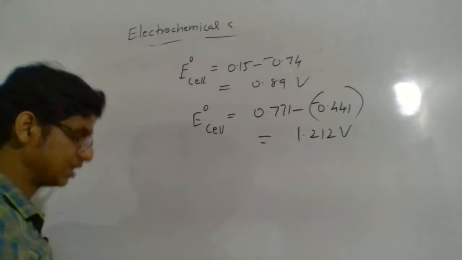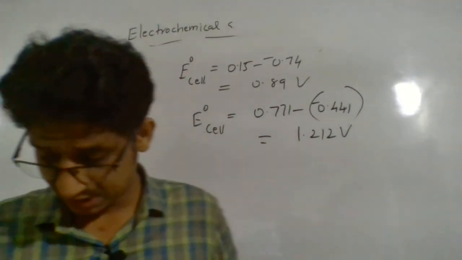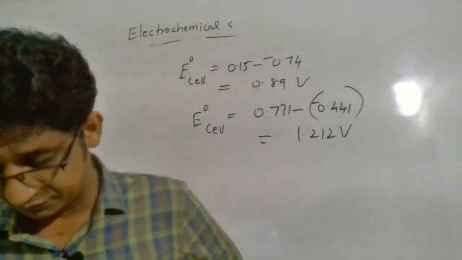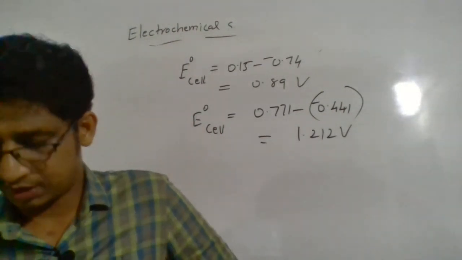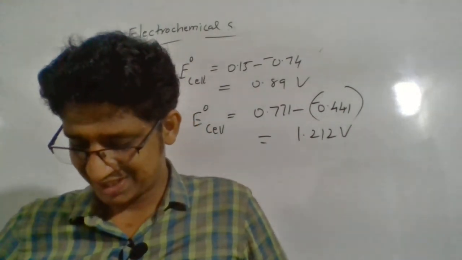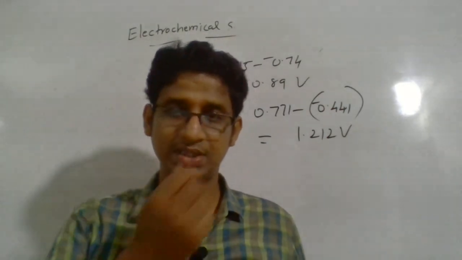That will be the EMF of this particular cell between Fe2 plus bar Fe and Fe3 plus bar Fe2 plus. That's the way you can find the cell potential of a particular cell. One should act as an anode, the other should act as a cathode.